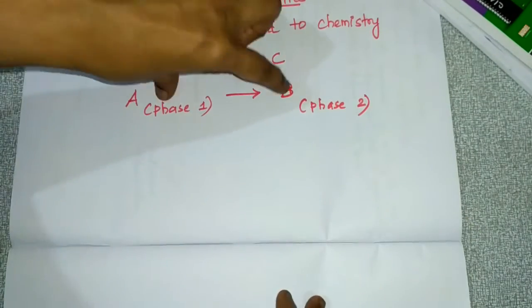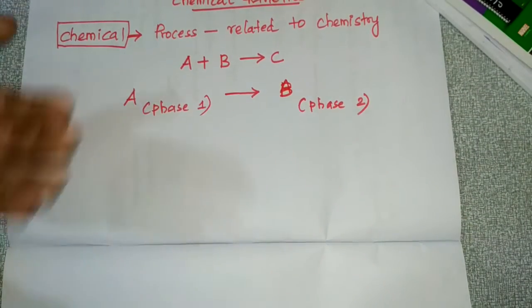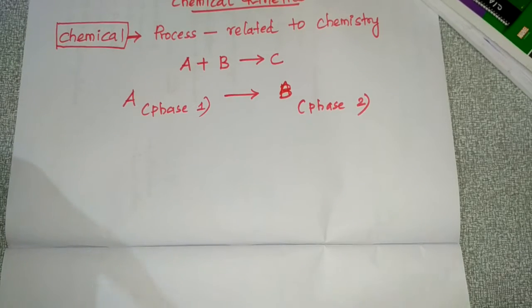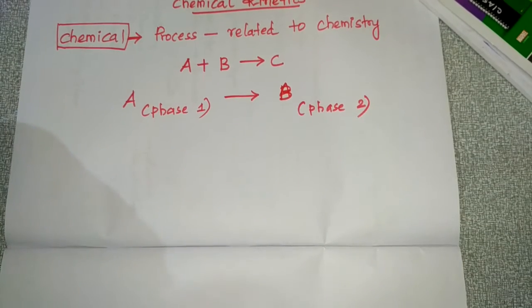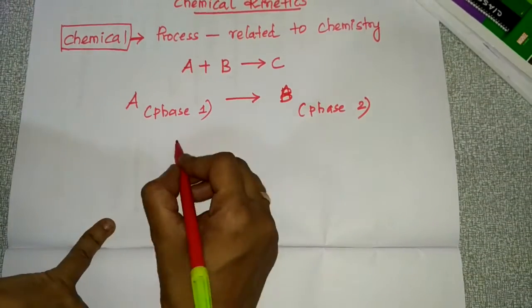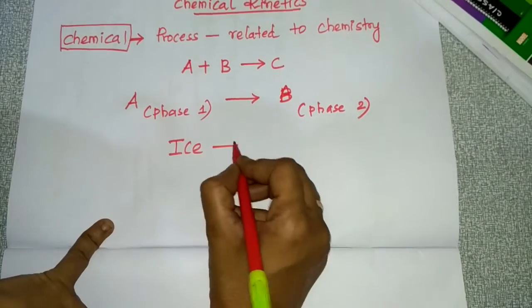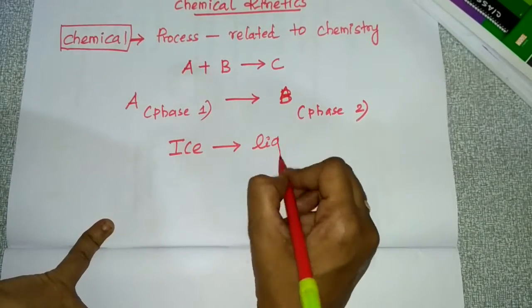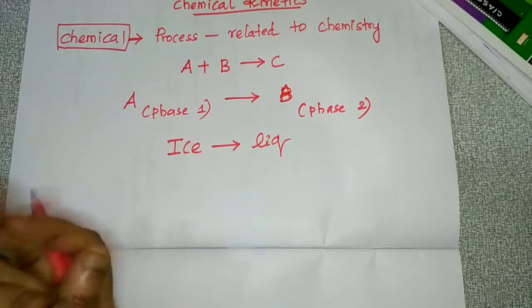In this reaction, phase transformation takes place. Another example is ice getting converted into liquid, the phase transformation.